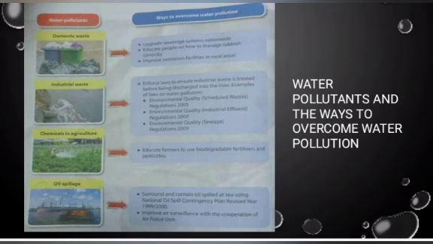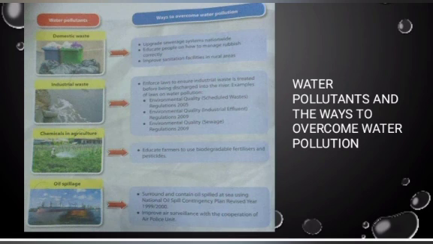Second, industrial waste. Enforce laws to ensure industrial waste is treated before being discharged into the river. Examples of laws on water pollution: Environmental Quality Scheduled Waste Regulations 2005, Environmental Quality Industrial Effluent Regulations 2009, Environmental Quality Sewage Regulations 2009.